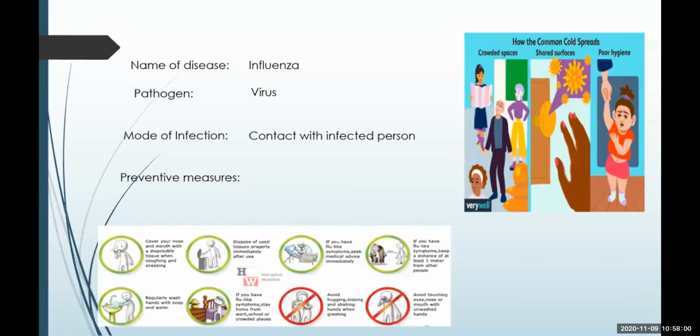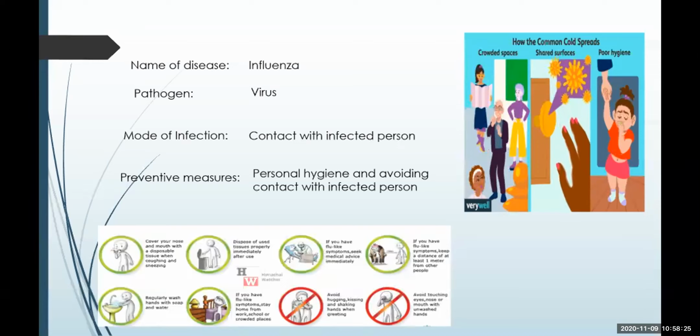Wash our hands before and after eating food and at several periods of time. Proper hygiene and social distancing are very essential preventive measures for influenza. So remember, personal hygiene, social distancing, or avoiding contact with an infected person.